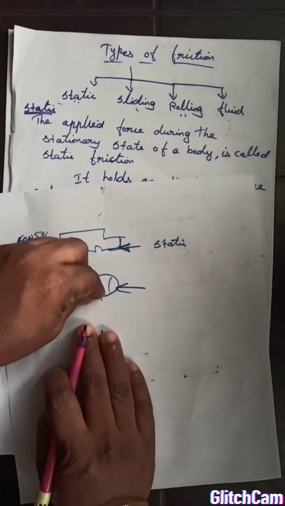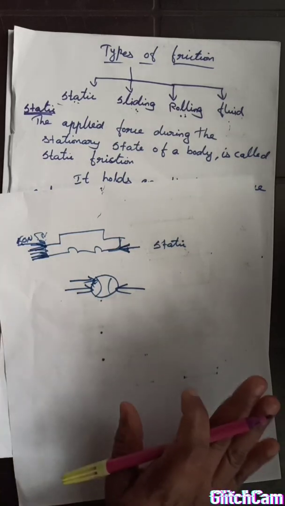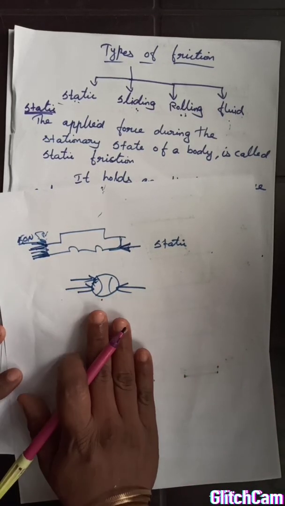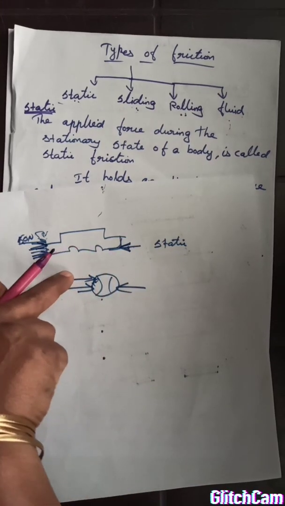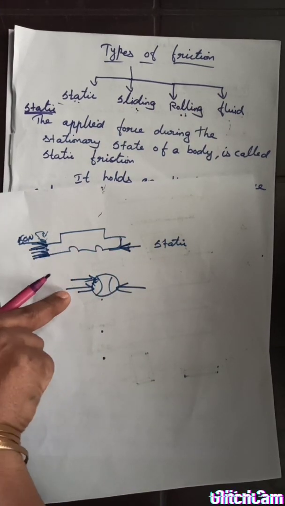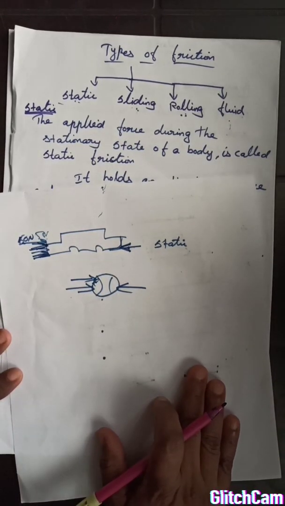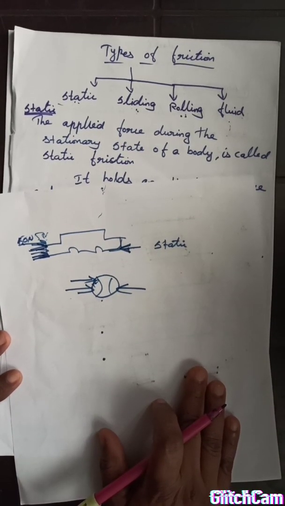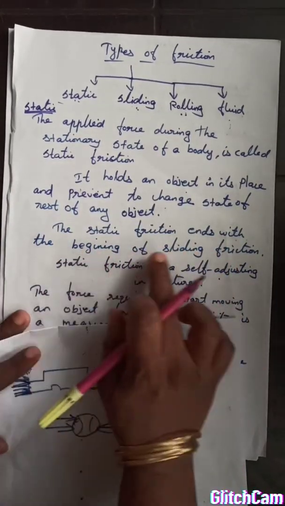So if there is no external force, if there is no motion, then there is no static friction. So the static friction does not exist by itself. When you are applying a force on the object and try to move the object over a surface, then the static friction comes into play.